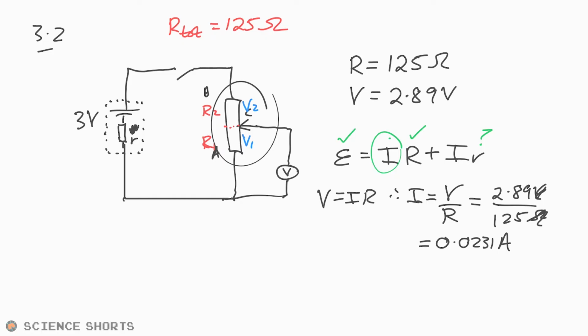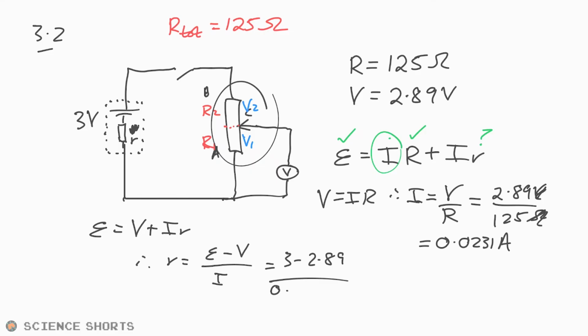And so then all I have to do is rearrange the EMF equation. But I'll tell you what I can do. I can just say V plus Ir in this case, because we have V. So therefore, r is equal to EMF minus the terminal PD divided by the current. And so it's going to be 3 minus 2.89 divided by our current there. So essentially 0.11 divided by 0.0231. And sure enough, it does actually give us bang on 4.8 ohms if we're doing that to 2 sig figs.